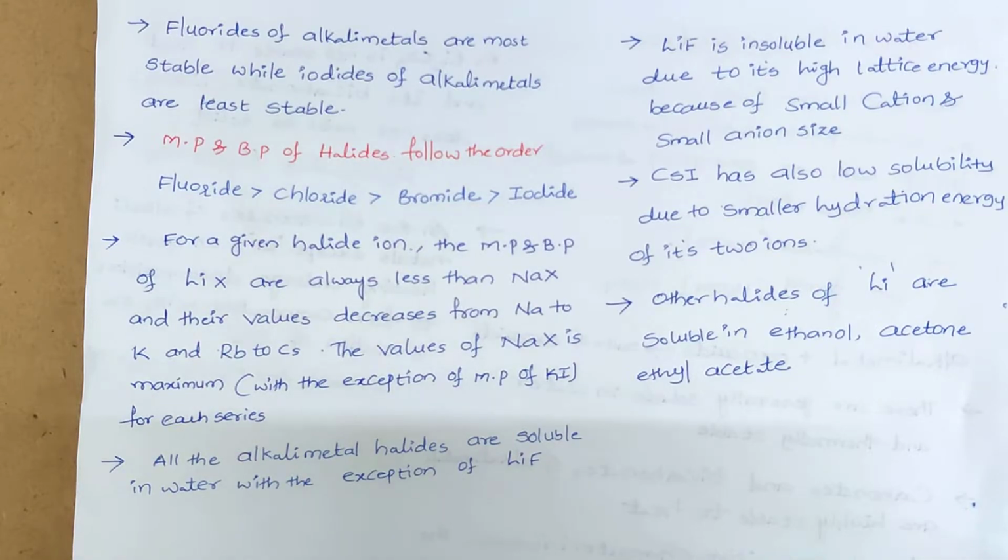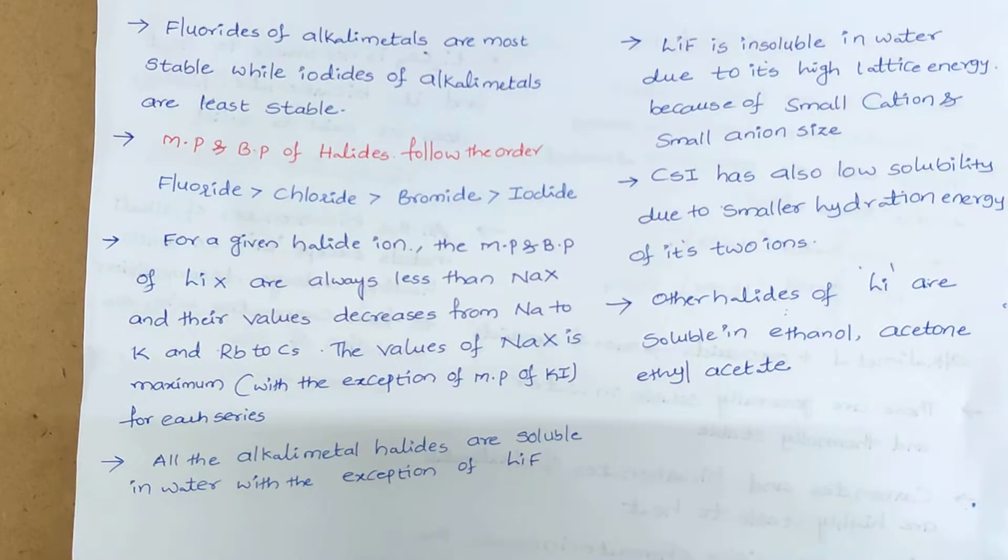For a given halide, the sodium halide possesses the high melting point and boiling point, except in the case of iodides. In the case of iodides, potassium iodide possesses the higher melting point. Those are the two important points we need to remember here.